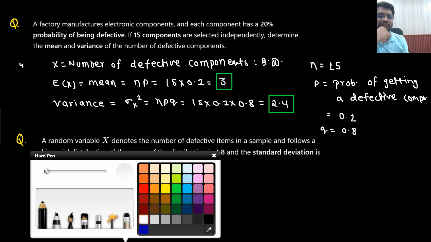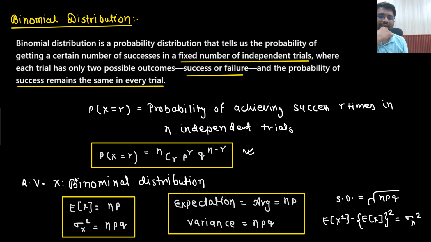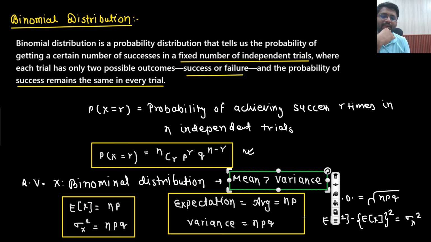So these are the answers, 3 and 2.4. One more thing you would see: always in the binomial distribution, the mean would be greater than the variance. Why is that so? What is mean? Mean is n into p. And what is variance? n into p multiplied with q. That means variance is nothing but mean multiplied with q.